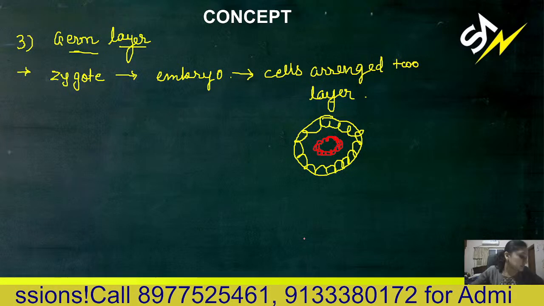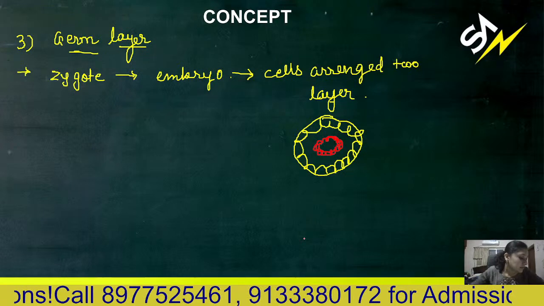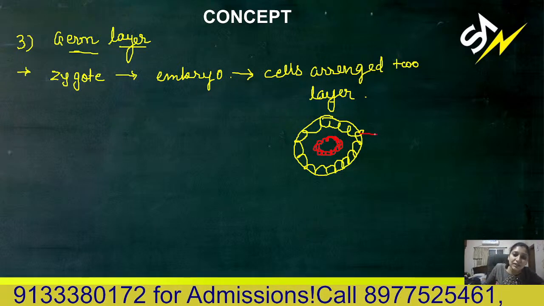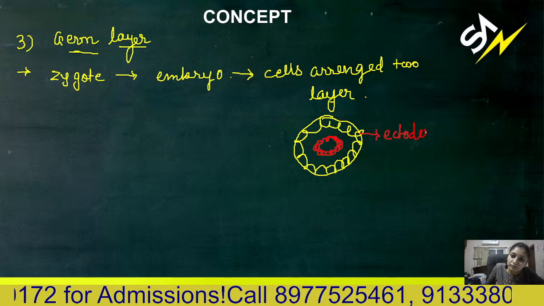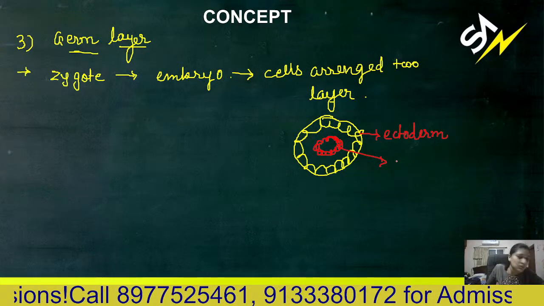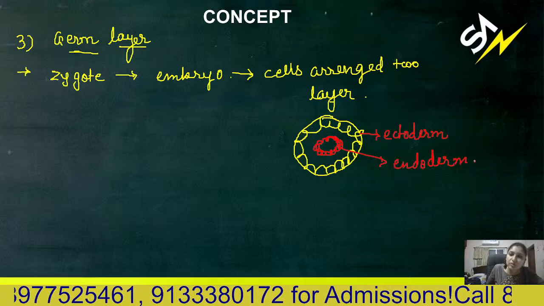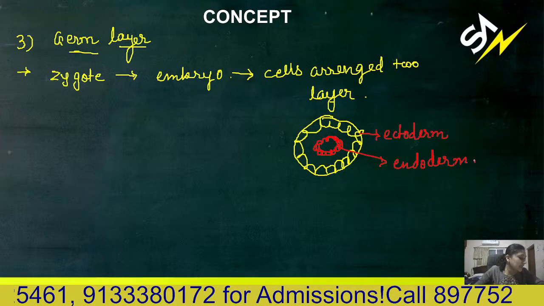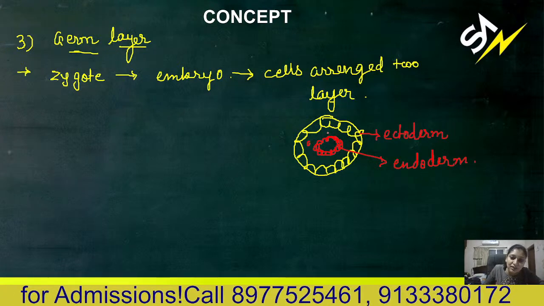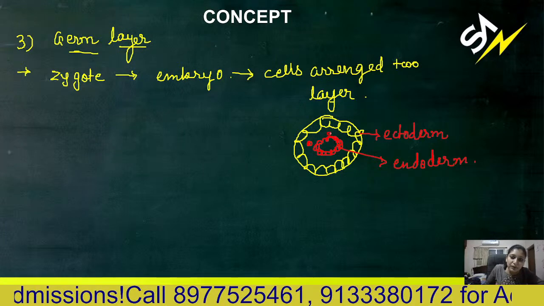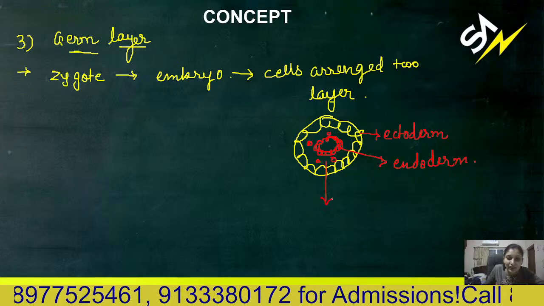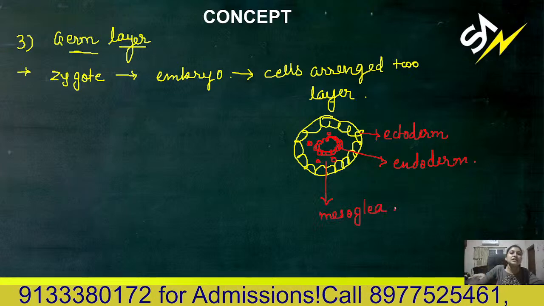When these two layers are completely formed, the outer layer is known as ectoderm and the innermost, internal layer is known as endoderm. But in between these two layers, there are undifferentiated cells. This is known as mesoglia.